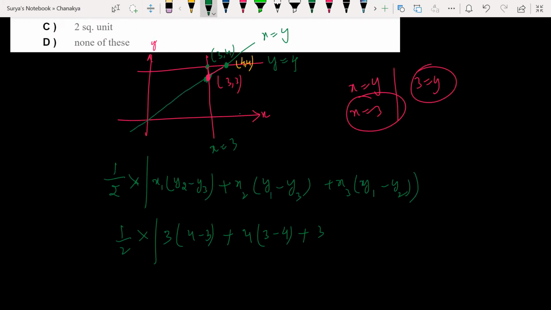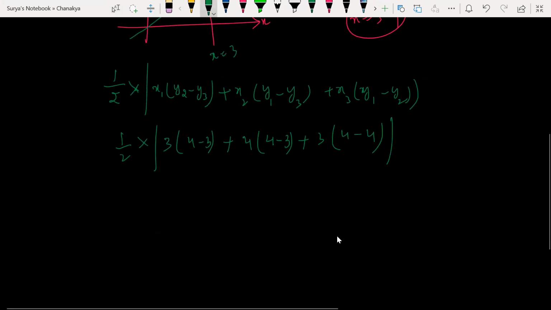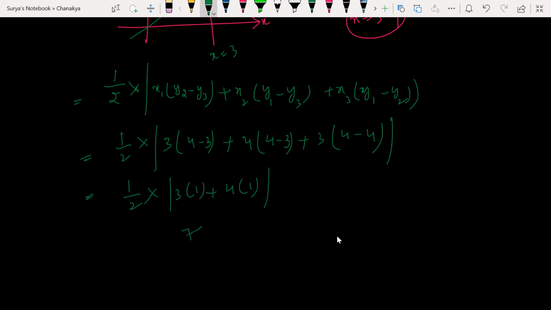So y1 is what here? 4 only. 4 minus... 3, 4 minus 4. Yes or no? Solve this. Into 7. So 7 by 2, 3.5.